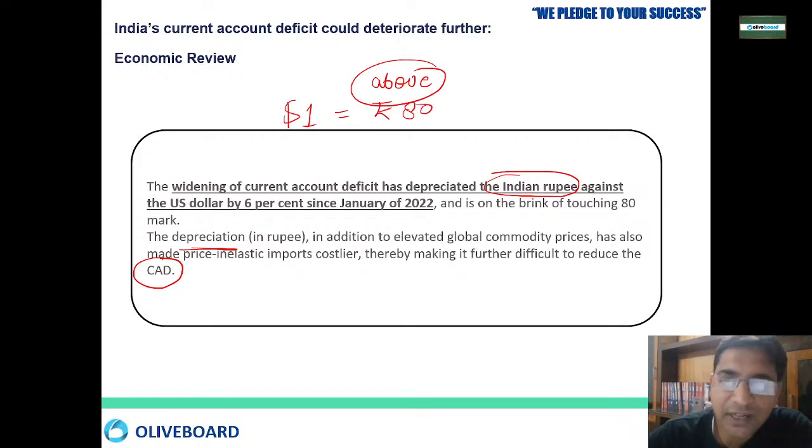Because of the depreciation of the Indian rupee, we are paying more for our import bills. As the currency keeps getting depreciated, we are paying more and more from our forex reserve.